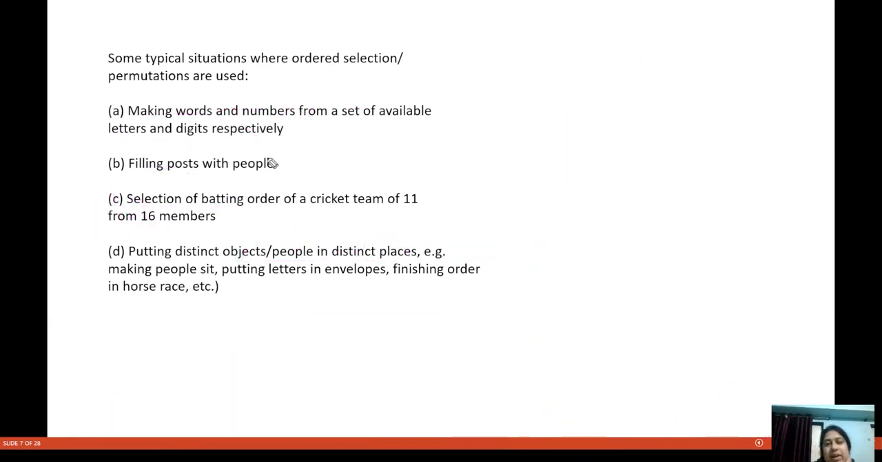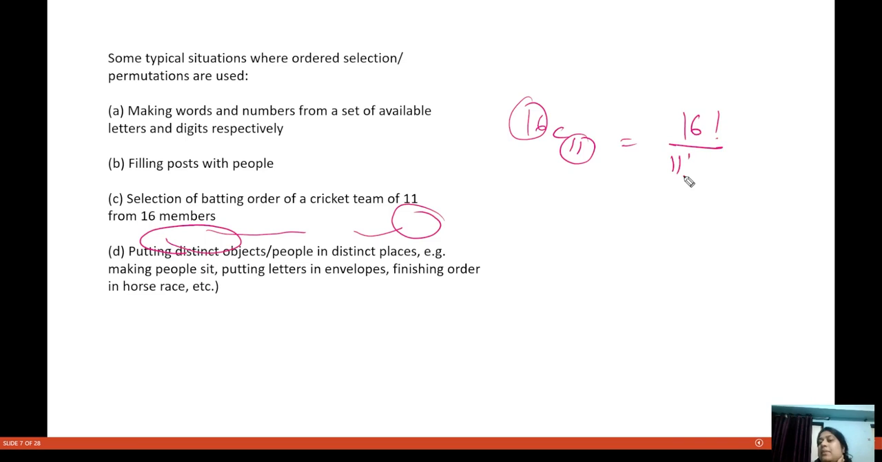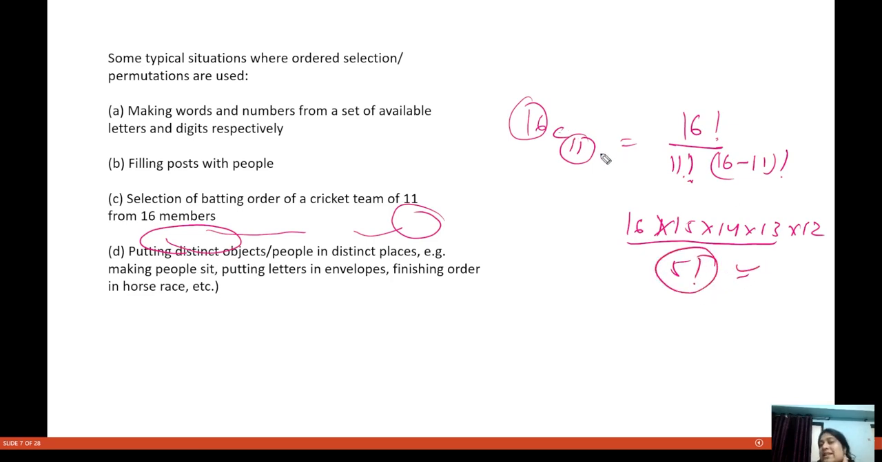I hope I'm able to explain to you. Selection of a batting order of a cricket team of 11 from 16 members. So that is what I was telling you, that you can select 11 members out of 16 members in 16C11 ways. So that will be factorial 16 divided by factorial 11 and factorial (16 minus 11), that is factorial 5. So you will have factorial 16 into 15 into 14 into 13 into 12, and this 11 and 11 cancel, and then you divide by factorial 5. So 16C11 you can do in these many ways.